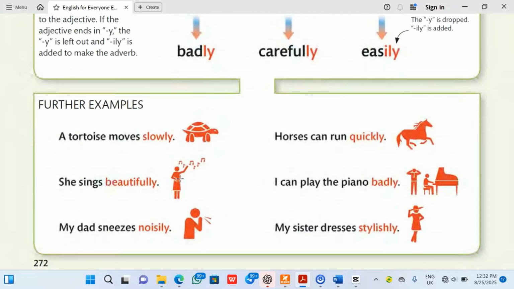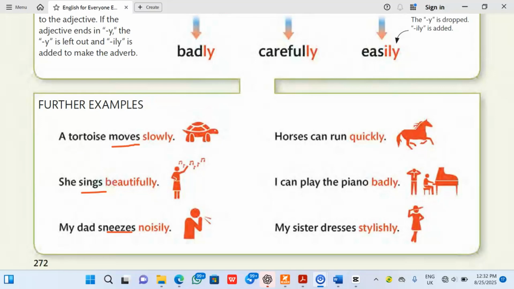Let's look at further sentence examples. A tortoise moves slowly. The question is, how does the tortoise move? It moves slowly. Do you understand? It is describing this move. She sings beautifully. How does she sing? Beautifully. My dad sneezes noisily. How does my dad sneeze? Noisily.